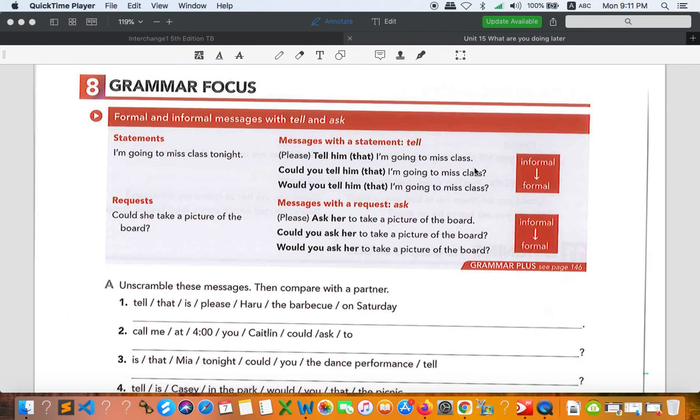The statement form uses subject, verb, and object, which is the original message, or direct message or direct request. If it is a request, like "Could she take a picture of the board?", you can simply say please ask, or could you ask, or would you ask.